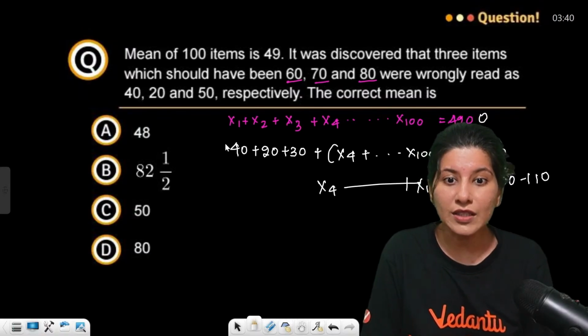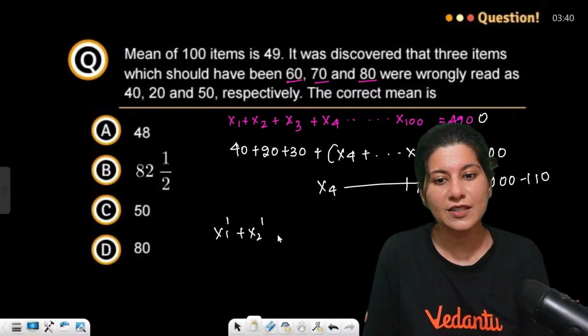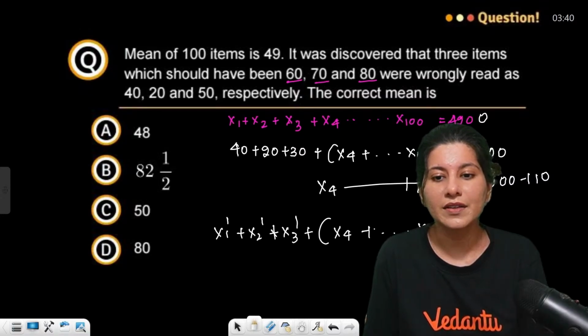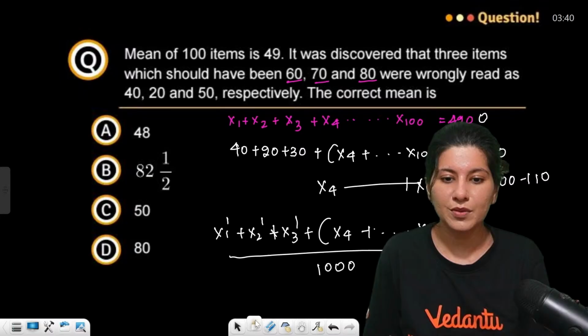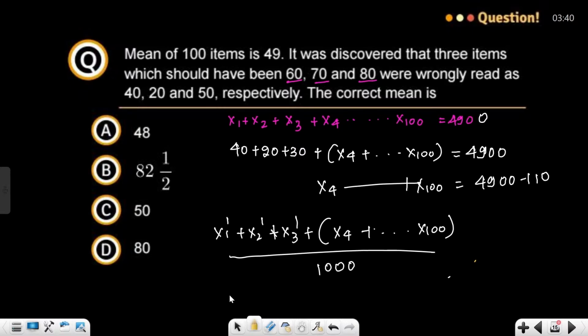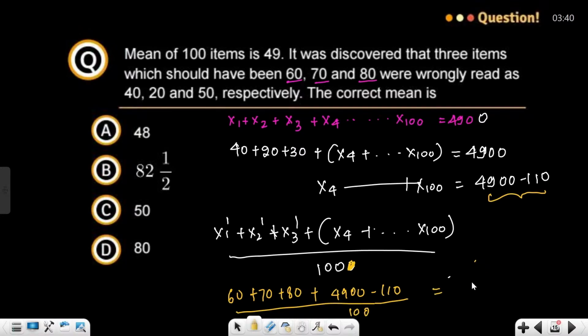Now the new observations are x1 dash, x2 dash plus x3 dash plus x4 to x100, upon 100, is what you're looking for. So now you have the values, right? 60, 70 and 80 were the correct ones. So 60 plus 70 plus 80 plus x4 to x100 is 4900 minus 110, upon 100. So clearly this is 4900 minus 110 plus 210, upon 100. Correct?